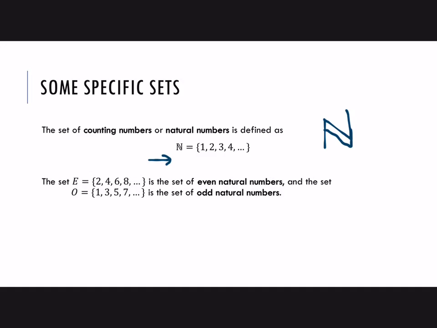And then the sets E and O. Other textbooks may not use these letters for these sets, but in this textbook, when you see a capital E, that stands for the set of even natural numbers: 2, 4, 6, 8, 10, 12, 14, etc. And then O stands for the odd ones: 1, 3, 5, 7, 9, etc. Notice that 0 is not in this set. Often when kids are taught to count, they don't start with 0, and natural numbers don't either.